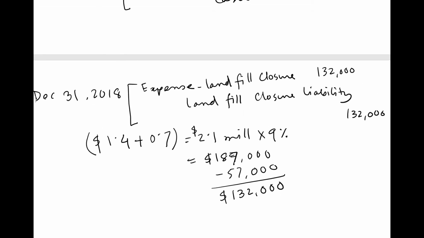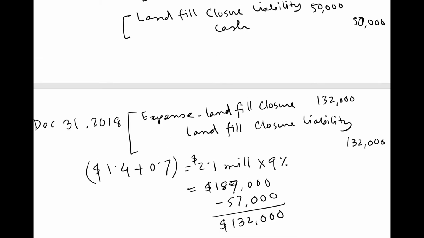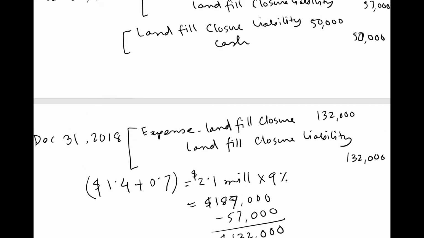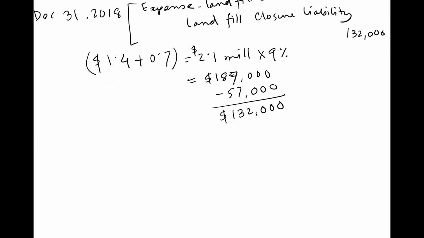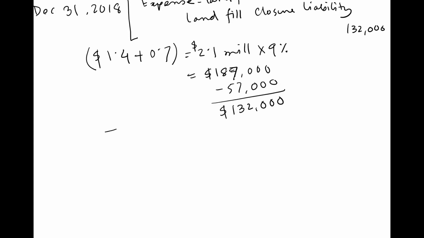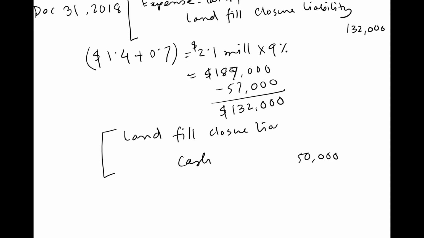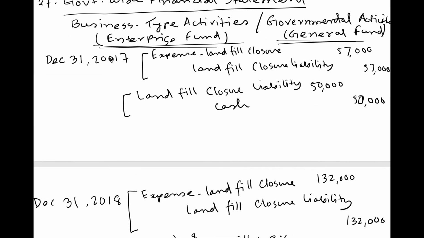We also did the same thing here. That means we will reduce our cash and we will also reduce a portion of the liabilities. So now we will show it here. We will reduce our cash. They are making this cash payment, which is $50,000, and $50,000 liability will also be reduced. That means we'll debit landfill closures liability, which is $50,000.